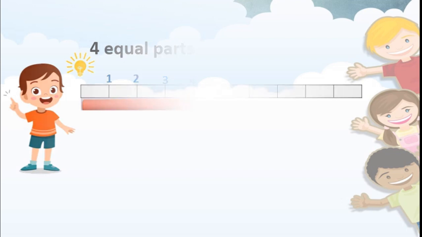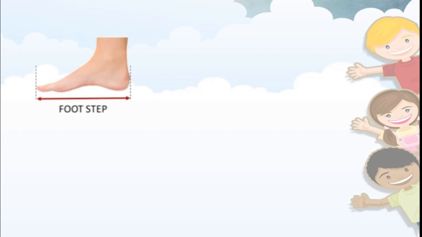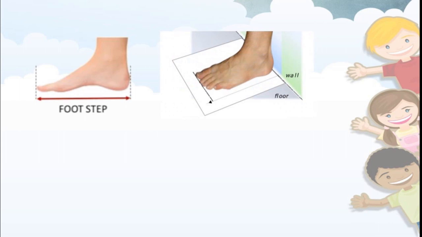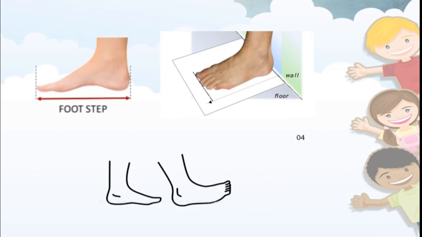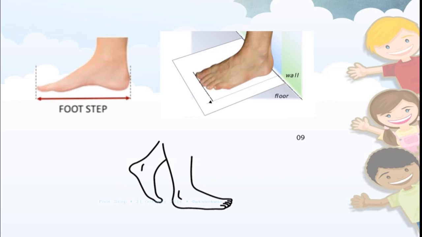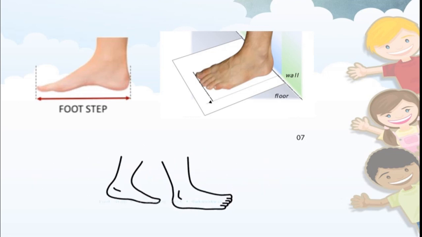Now see this. This is called a foot step, meaning the length of the foot. Here also we can see the length of the foot differs from person to person, isn't it? So whatever measurement is done by the footstep, is that accurate? What do you think?